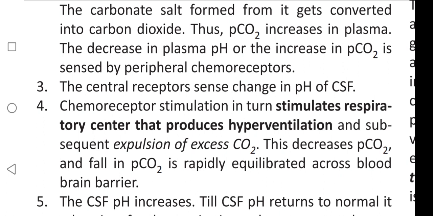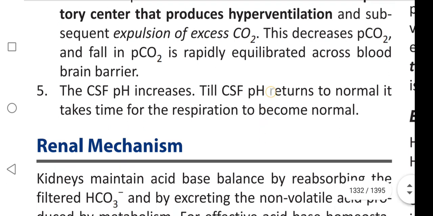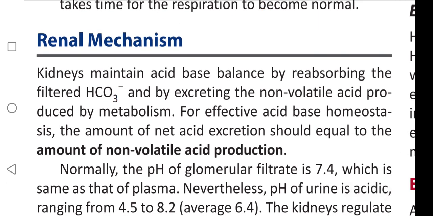This decreases partial pressure of CO2, and the fall in pCO2 is rapidly equilibrated across the blood-brain barrier. The cerebrospinal fluid pH increases till it returns to normal. It takes time for respiration to become normal. And the next mechanism in acid-base balance is the renal mechanism.